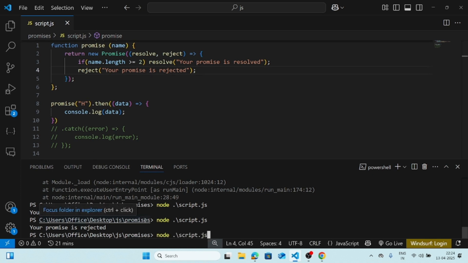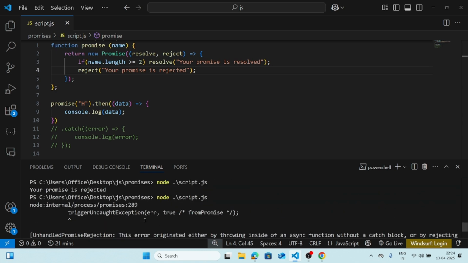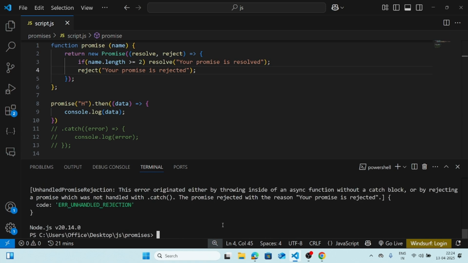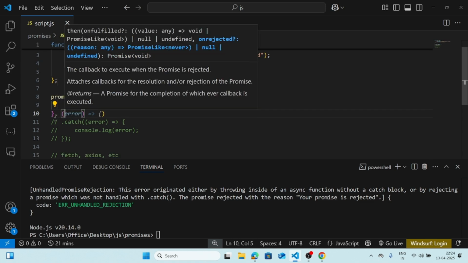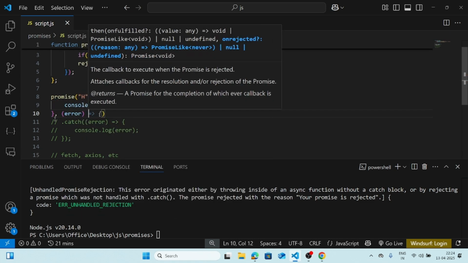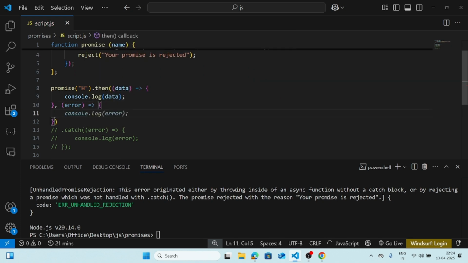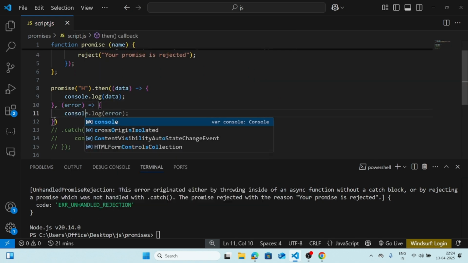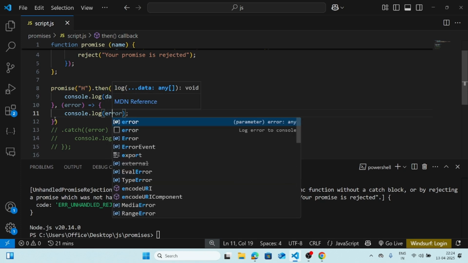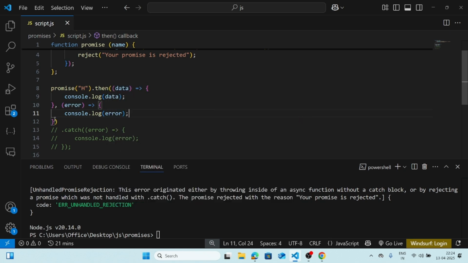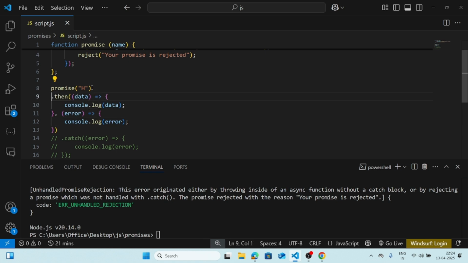But of course I'm not handling it, so it will throw an error, something like trigger uncaught exception. Okay, so what I'm going to show you is you can also give something like this, error, and console.log error. Okay, let's check that.